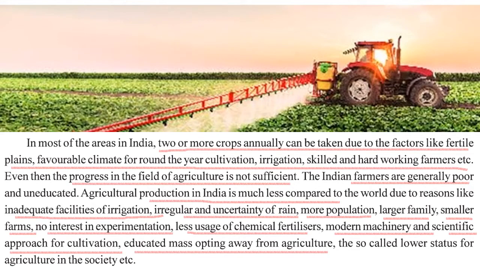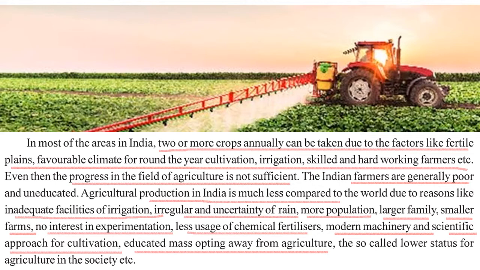In most areas, two or more crops annually can be taken due to factors like fertile plains, favorable climate, irrigation, hardworking farmers, etc. That means every year we can take two or more crops. Most places have this kind of characteristic.